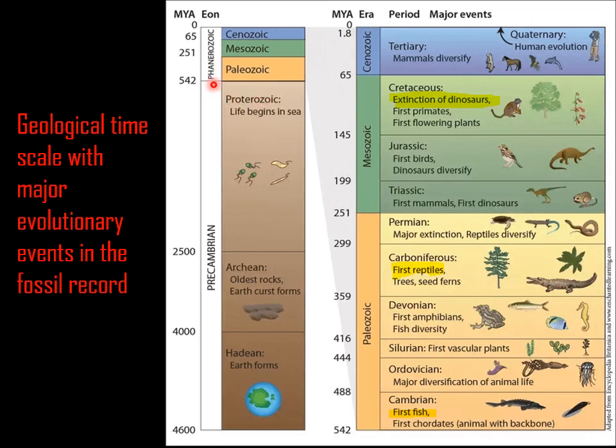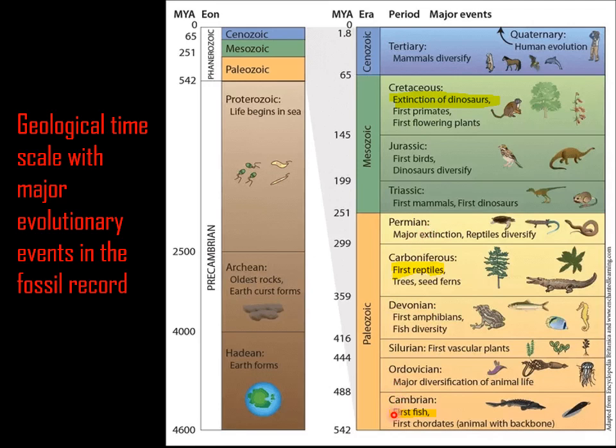And then the Phanerozoic is subdivided into three basic eras, that is Paleozoic, Mesozoic and Cenozoic. The Paleozoic era is again subdivided into these periods: Cambrian, Ordovician, Silurian, Devonian, Carboniferous and Permian.